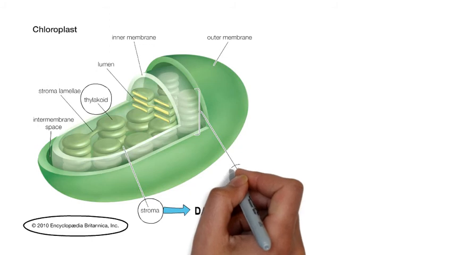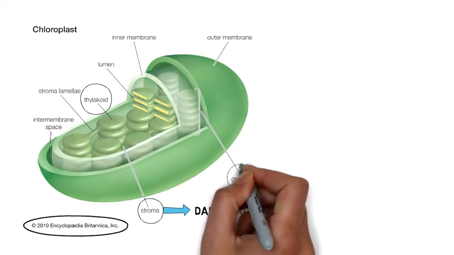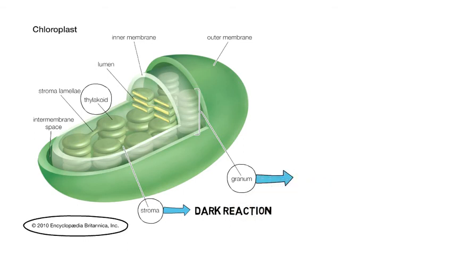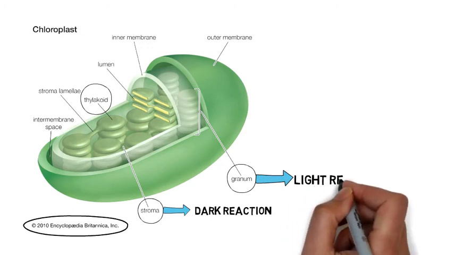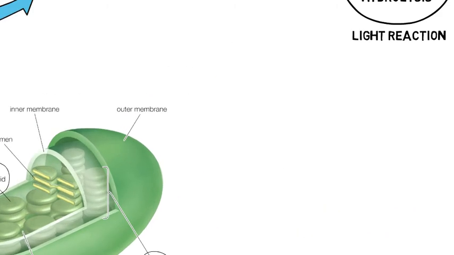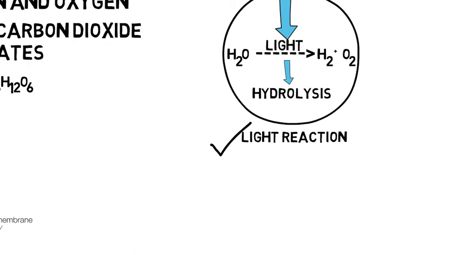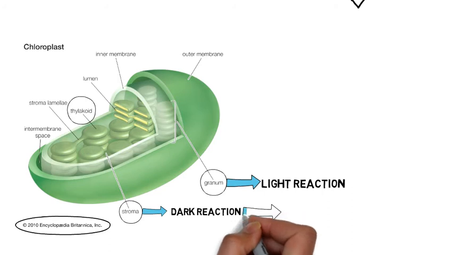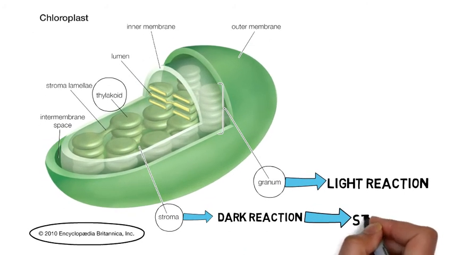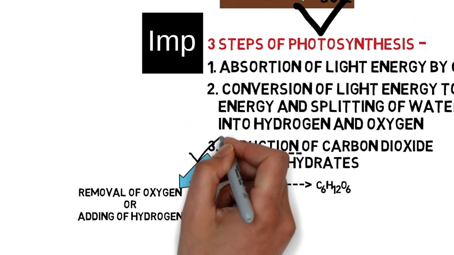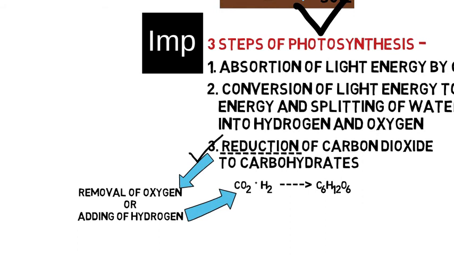We will see what is dark reaction. And thylakoid. In thylakoid, the second step takes place. And a stack of thylakoids is called granum. So in granum, light reaction takes place, and light reaction we studied here. And dark reaction is the third step, that is the reduction of carbon dioxide to carbohydrate. What is carbohydrate, by the way? Carbohydrate is the energy, that is from where energy comes, that is food.